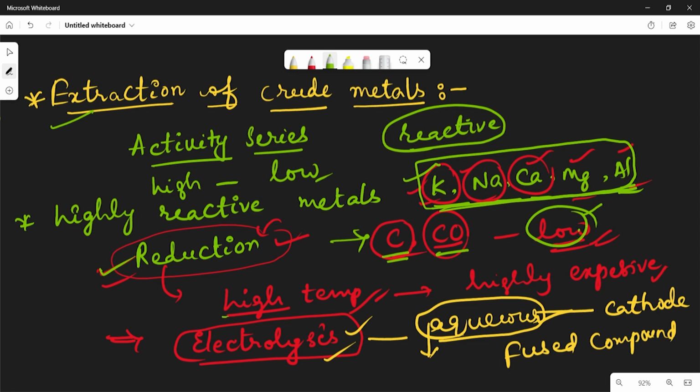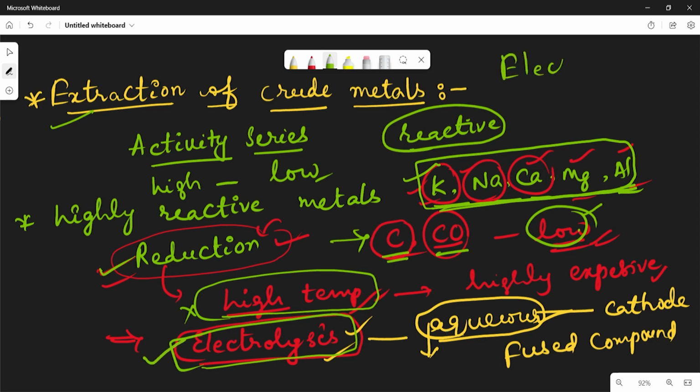So high temperature is required, which means more energy and more expense. To overcome this, the electrolysis method is adopted. Which process is used to extract the highly reactive metals? That is the electrolysis method.